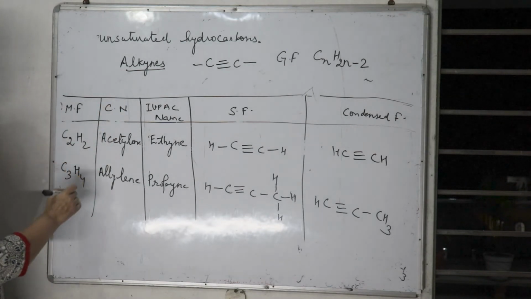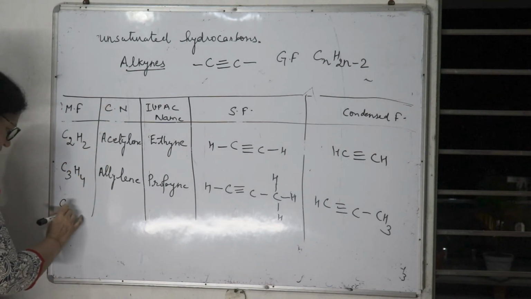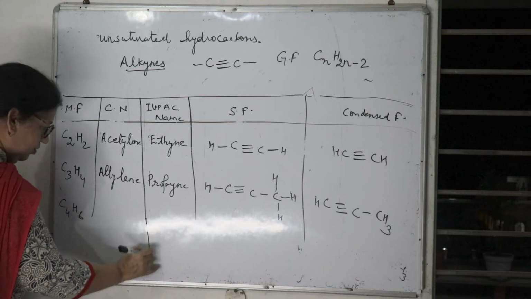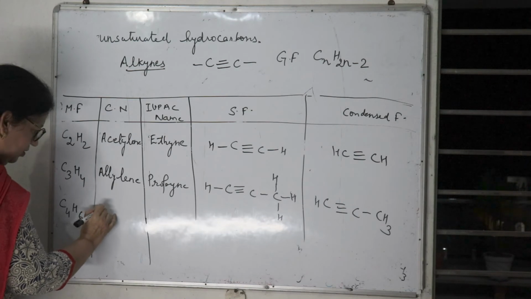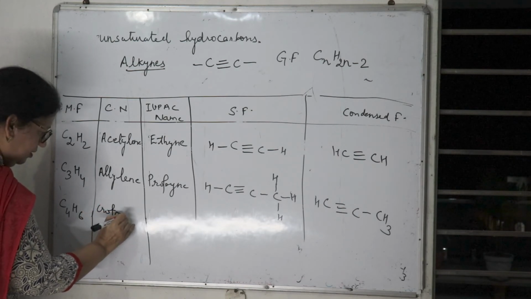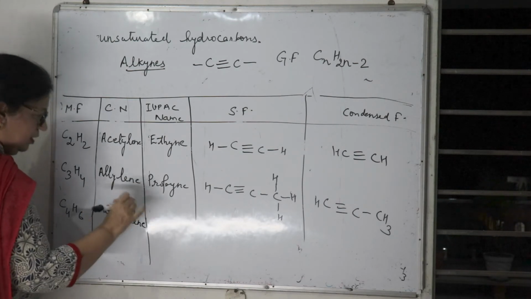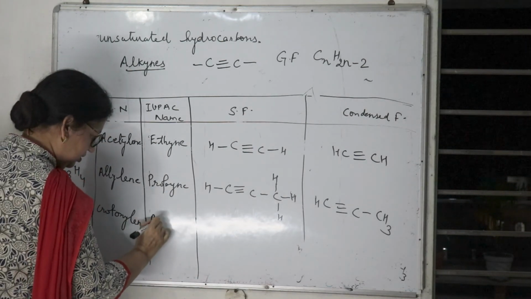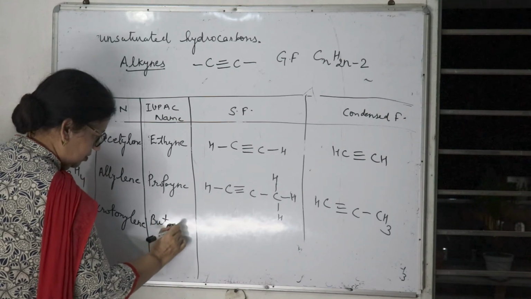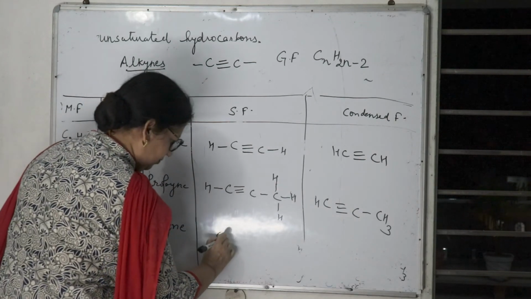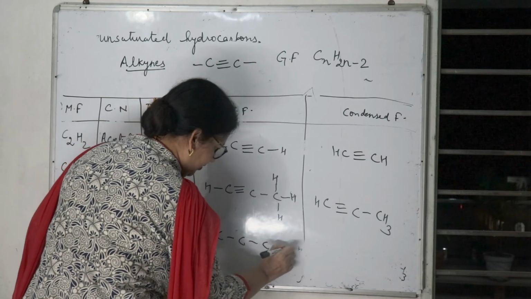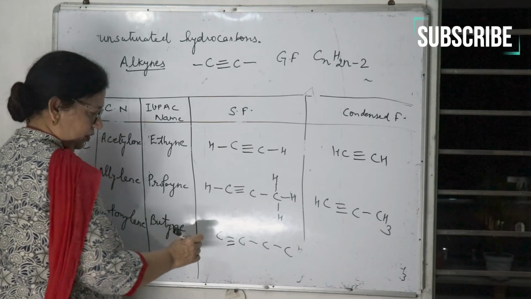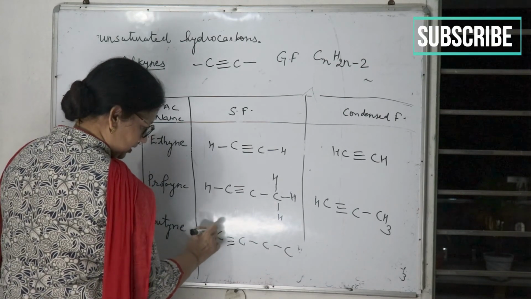Put the value of n equal to 4, that is C4H6, and this is commonly called crotonylene. Because 4 carbons are there, this is butyne. 4 carbons, 1, 2, 3 and 4. At one place put the triple bond, here only, any one place.